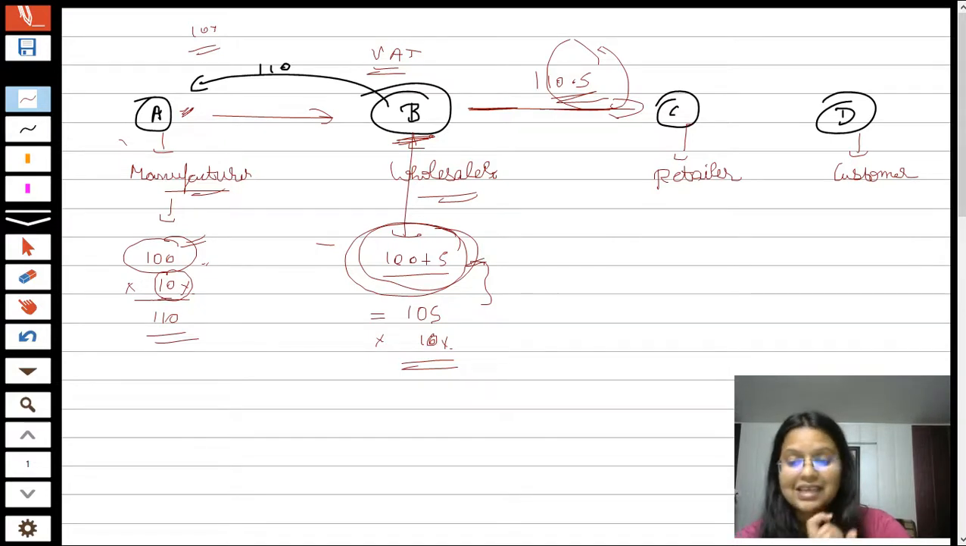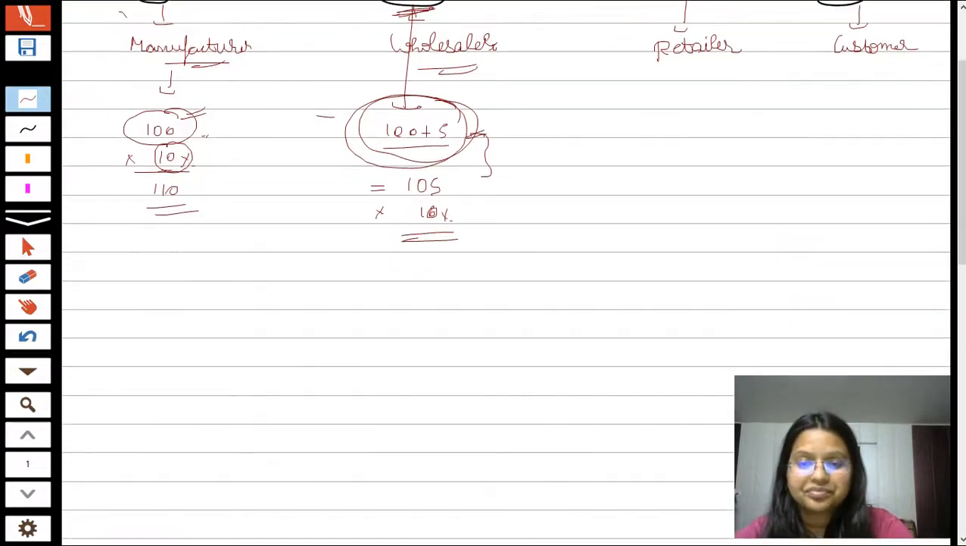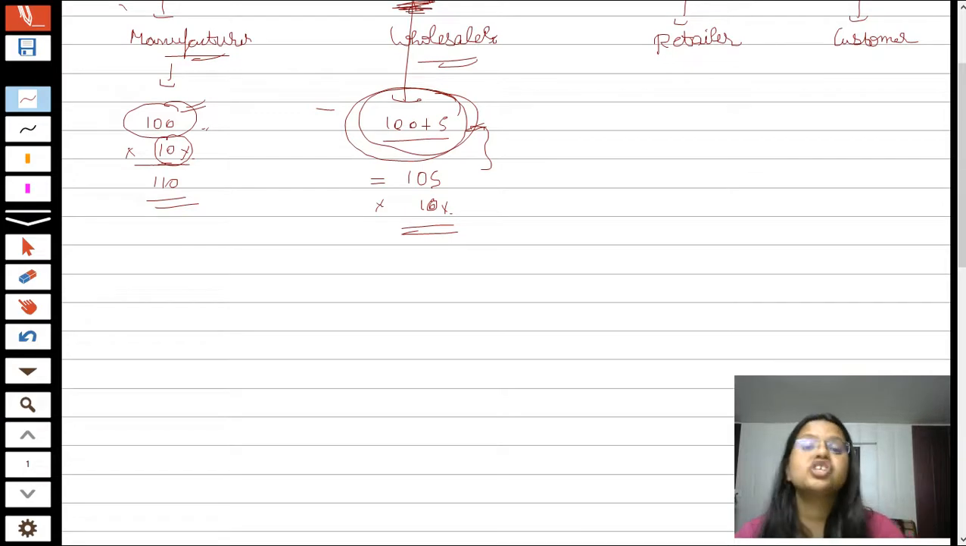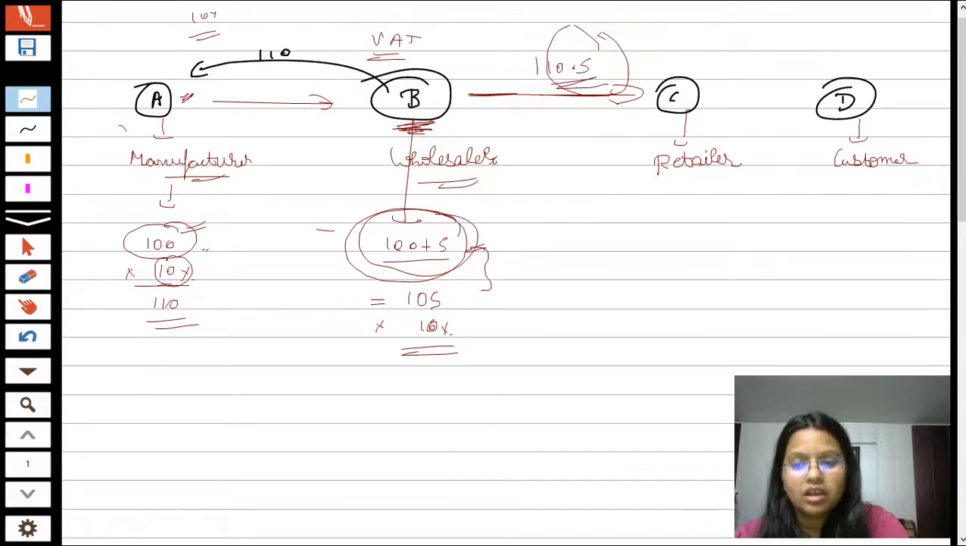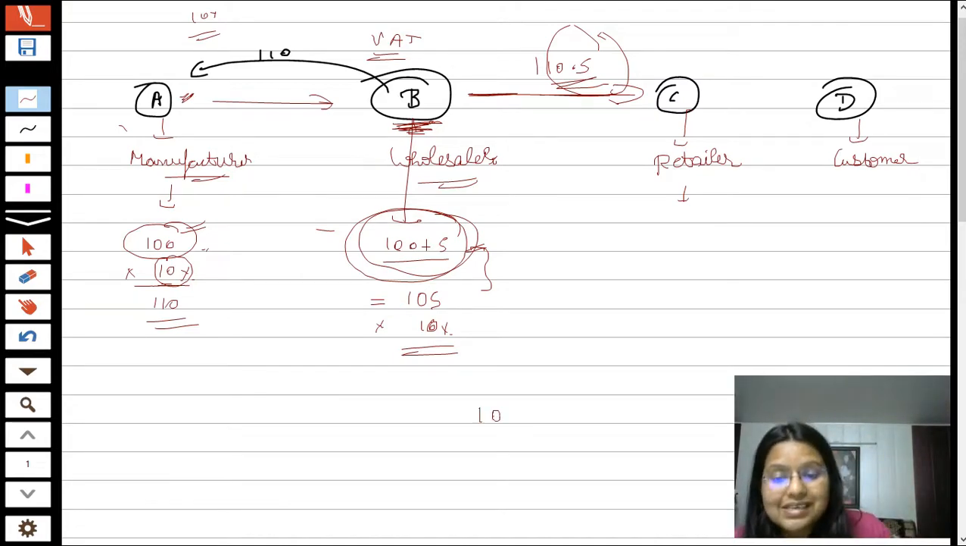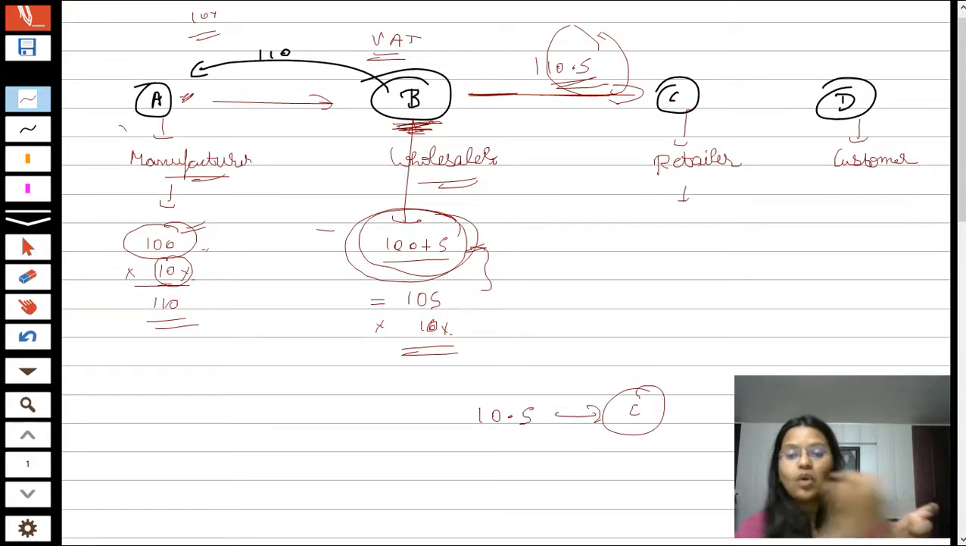Now students, what will actually happen while filing the GST return? GST return means the summary given to the government of how much GST I have paid and how much I have collected. Suppose now Mr. C also wants to sell this product to Mr. D. While filing the GST return, Mr. B will tell the government that I have collected a total of rupees 10.5 from Mr. C as GST, which I am required to pay to you.